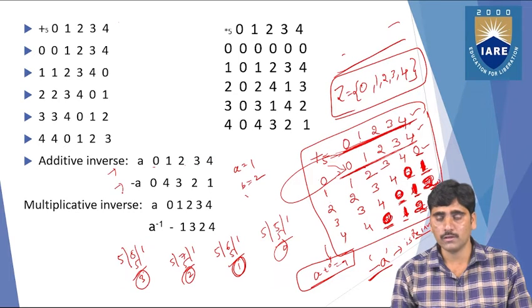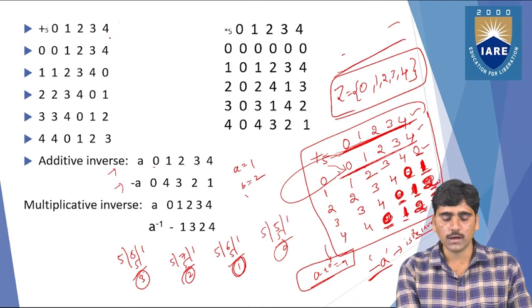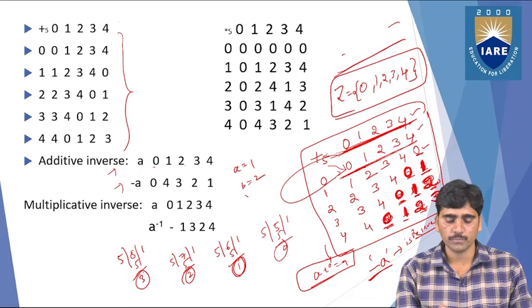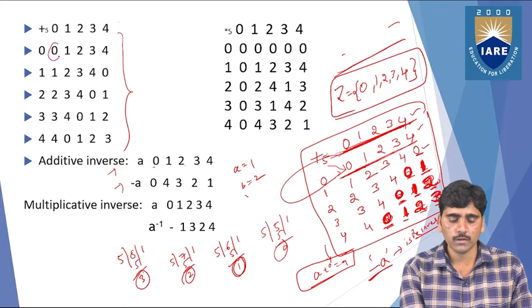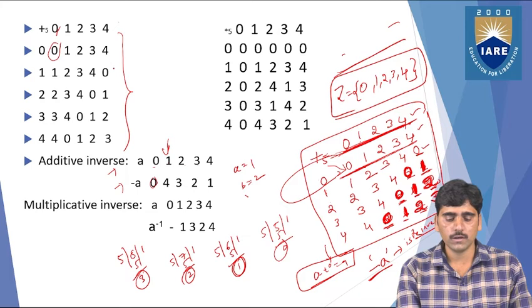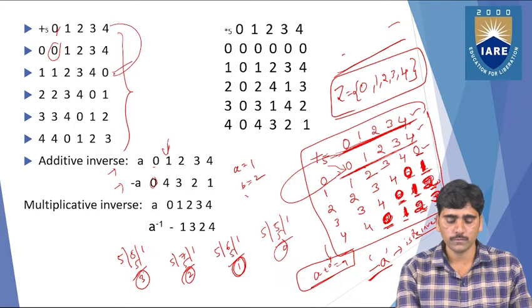So how are we going to obtain these inverse values? See here, in the respective addition operation, where will you get the zeros? We get the 0 in place of 0. In the second one, for the 1 we need to get 0 here, so you can write 4.